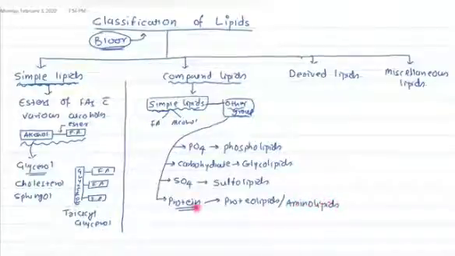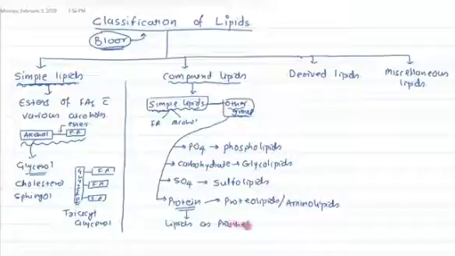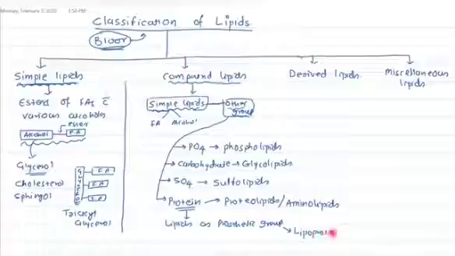Now if in a certain protein the lipid is acting as a prosthetic group, then that compound is given a different name, and that is lipoproteins.